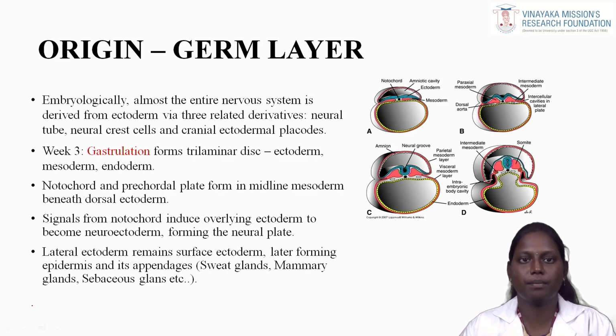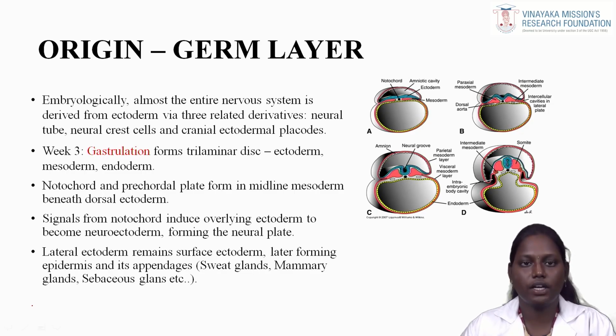Before gastrulation, we have a bilaminar disc with two layers, one is the hypoblast and the other is the epiblast. The related derivatives are the neural tube, neural crest cells and the cranial ectoderm placodes.